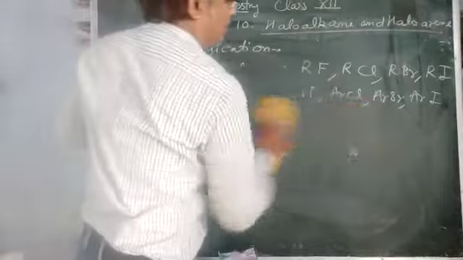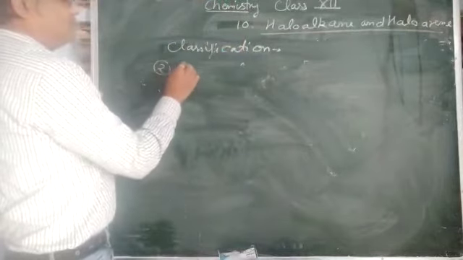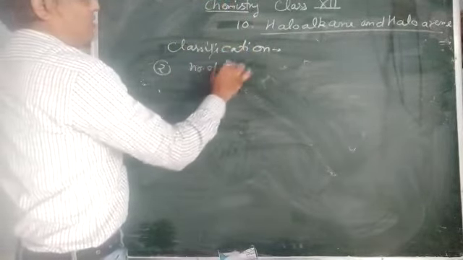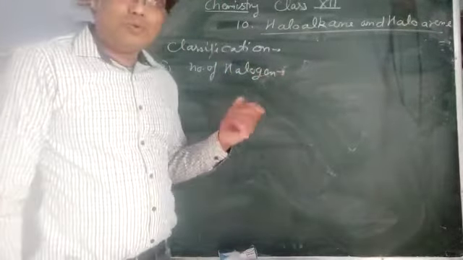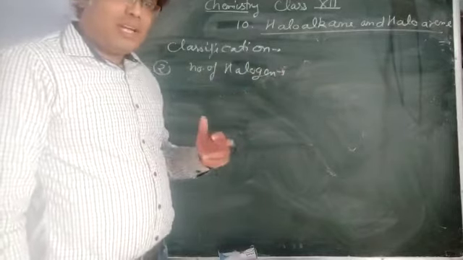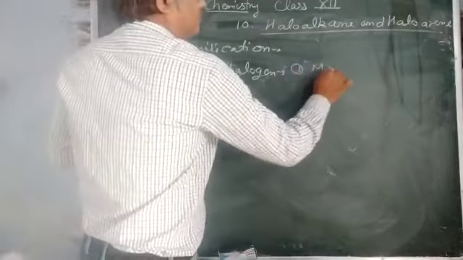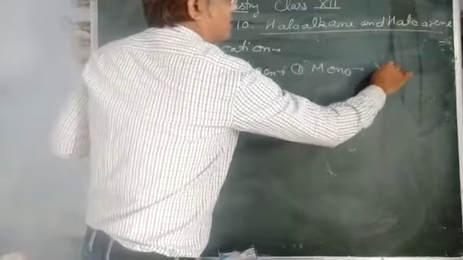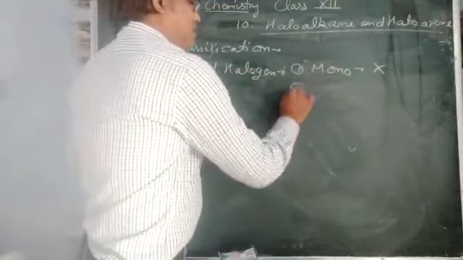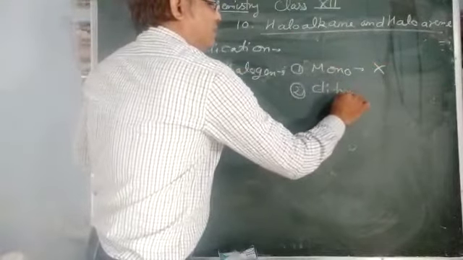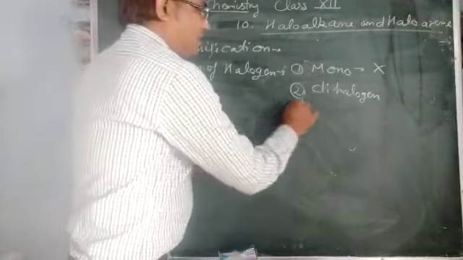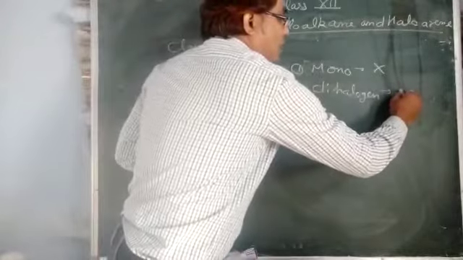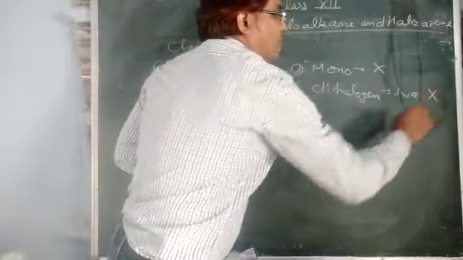Second is based on the number of halogen atoms. If there is only one halogen atom, that is a mono derivative. Second is dihalogen derivative, where di means there will be two halogen atoms.